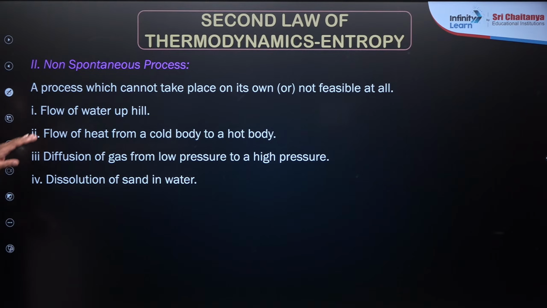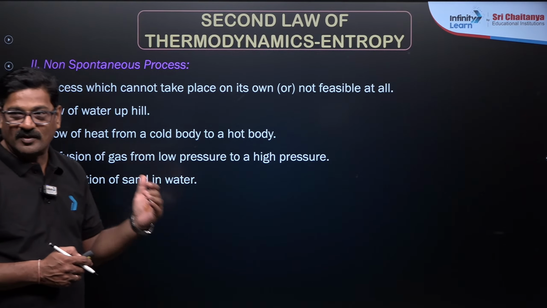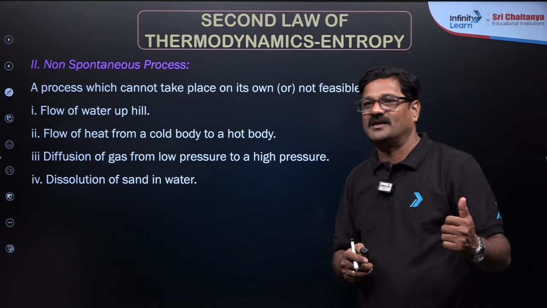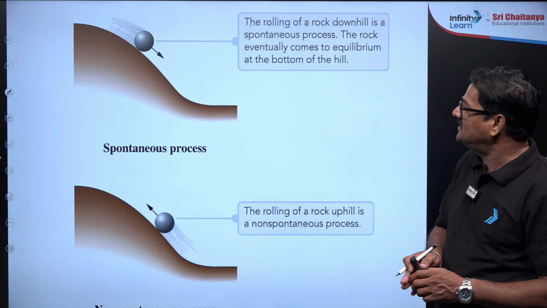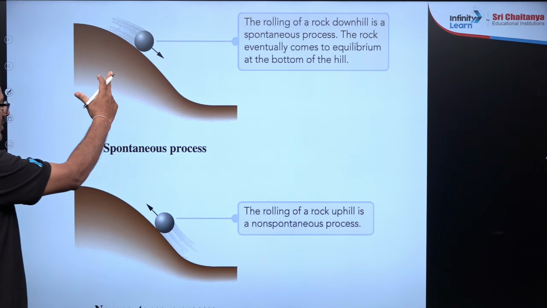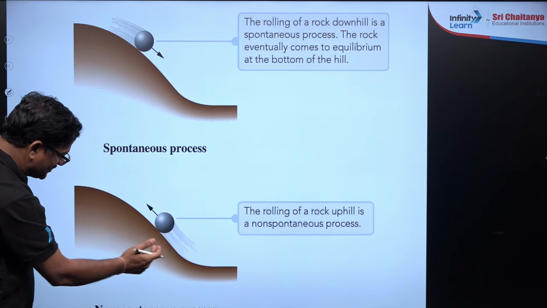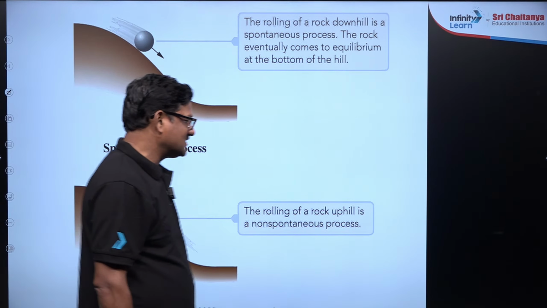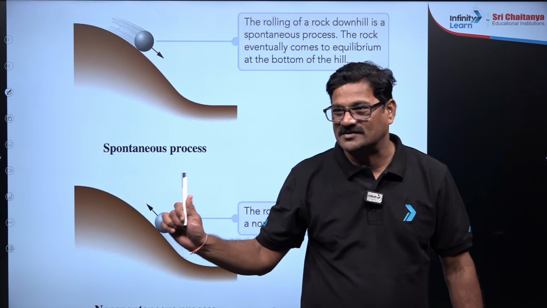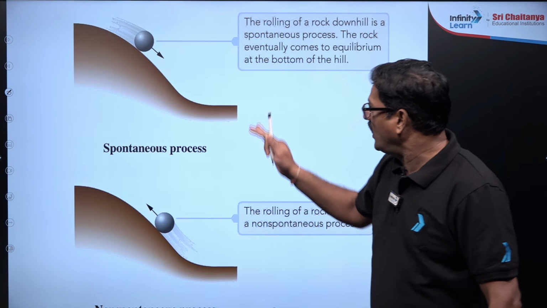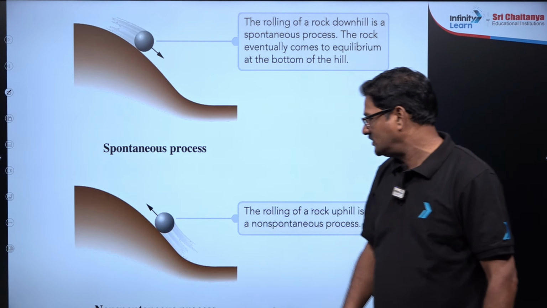And flow of water uphill, flow of heat from the colder body to the hotter body. These are all non-spontaneous processes. Rolling a stone down the hill is a spontaneous process. If you want to reverse it, the rolling of a rock uphill is a non-spontaneous process. Clear? And why this is spontaneous, why this is not spontaneous?